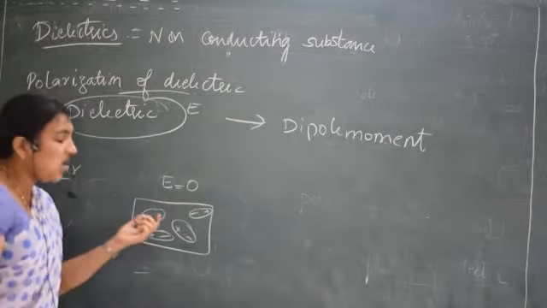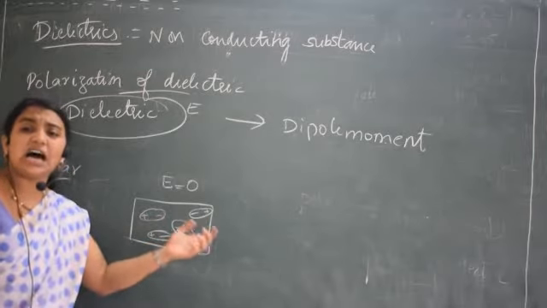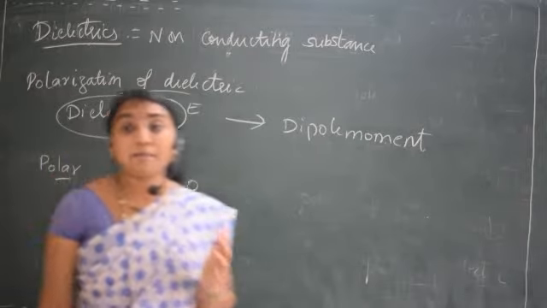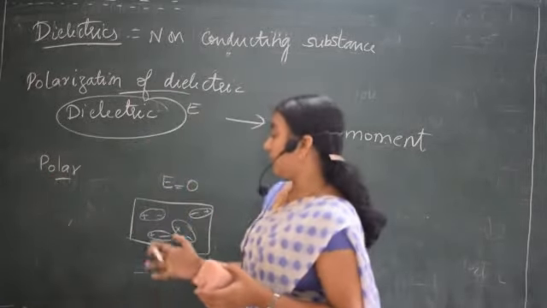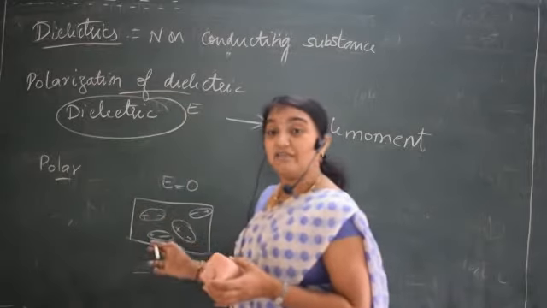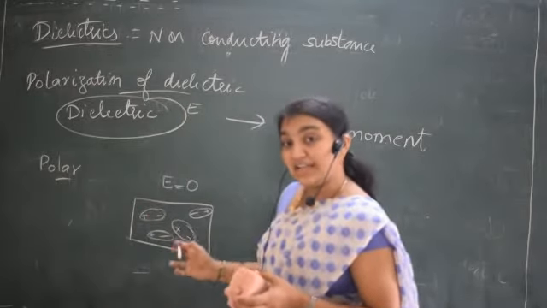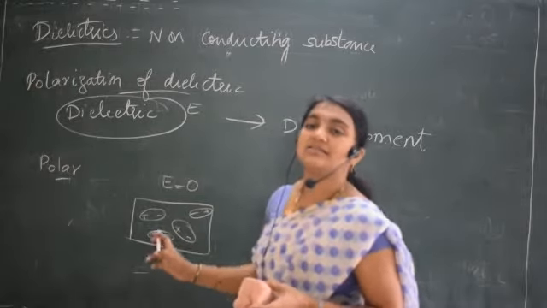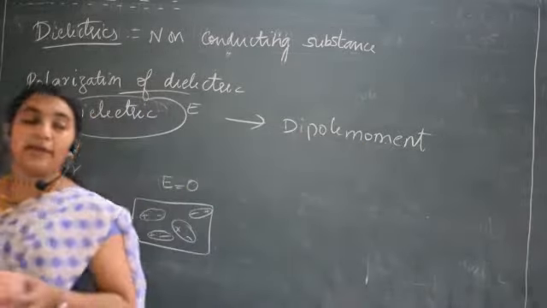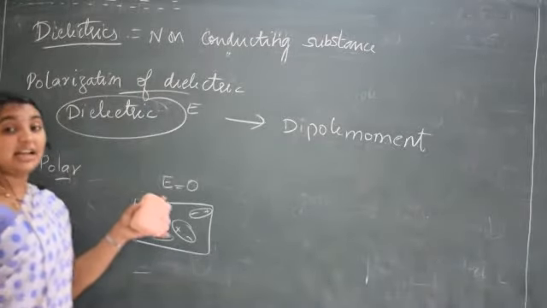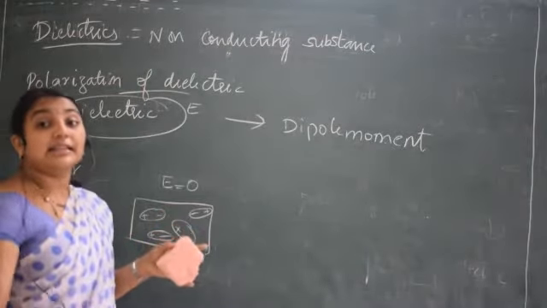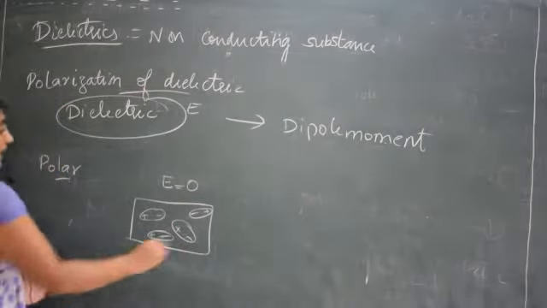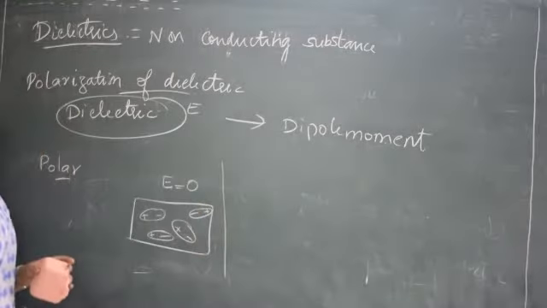But all these molecules are randomly oriented. They are not aligned in one particular direction. Therefore, since they are not aligned in one particular direction, we can say the net dipole moment is 0. In case of a polar molecule, if external electric field is 0, net dipole moment is 0.